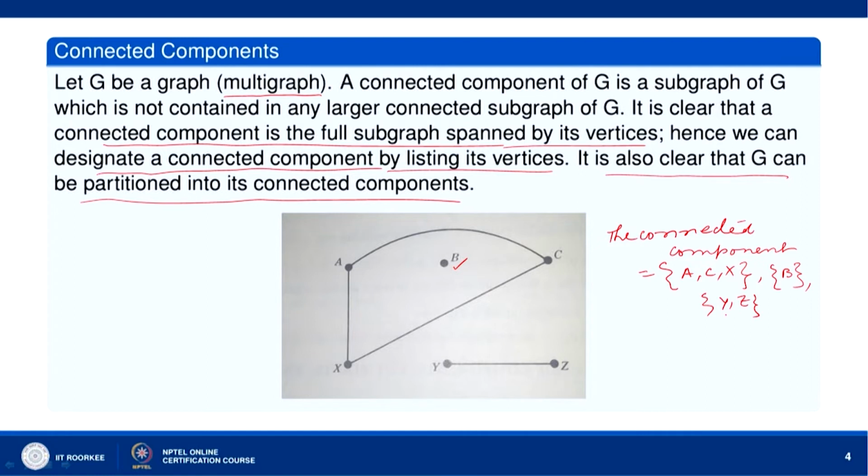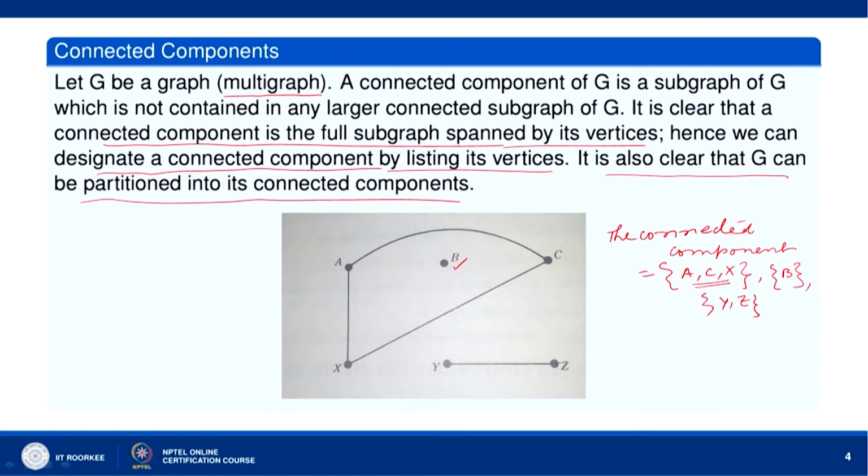So, to determine the connected components, you start at any vertex and then find all vertices that are connected to it. For example, here we started with A and found the other vertices C and X connected to it. So, that determined the connected component ACX. Here we started with Y, or we can start with Z, and then see that Y is connected to it.